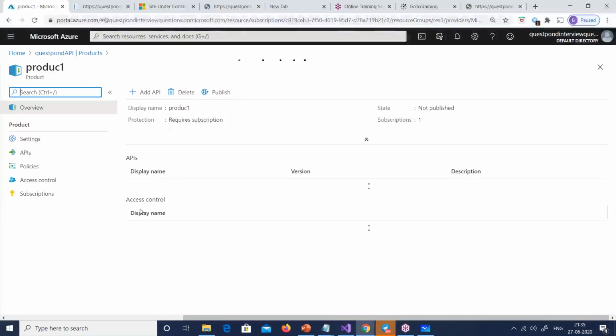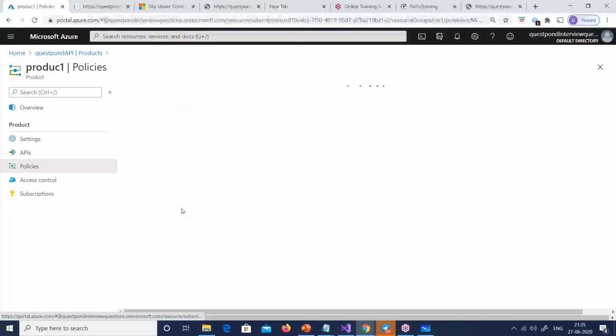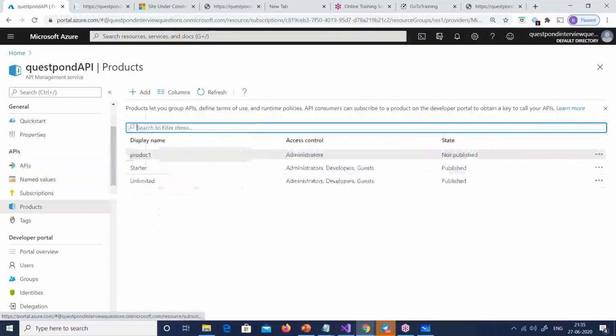Now I can go to product one out here, and I can apply policies at the product level. You can see I can apply inbound and outbound policies, which are common for all of these products. So that's what that product is meant for. Okay.